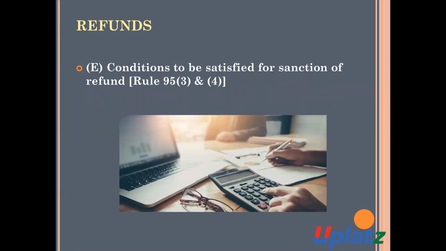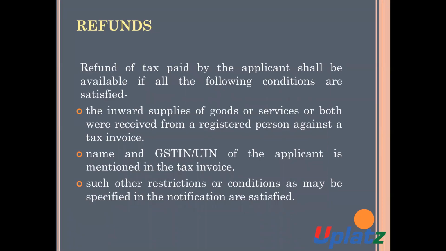Now we will discuss the conditions which are required to be satisfied for sanction of the refund. Rule 95, sub-rule 3 and sub-rule 4. Refund of tax which is paid by the applicant shall be available if all the following conditions are satisfied.